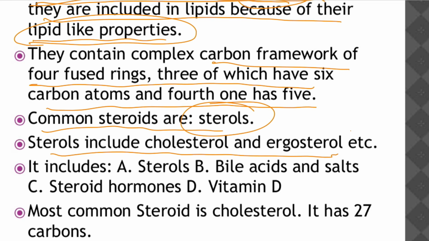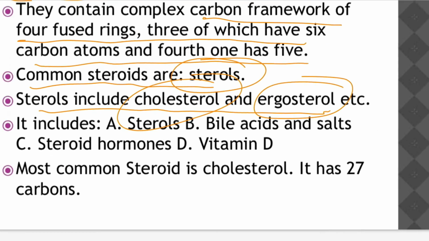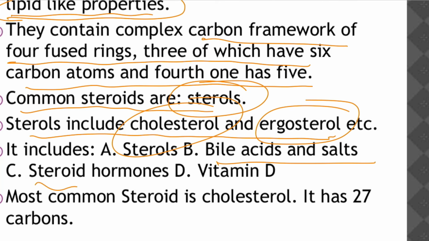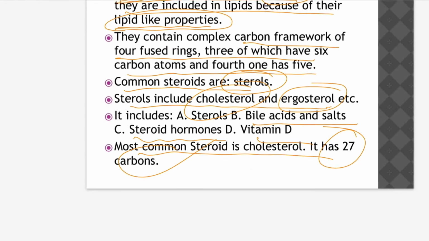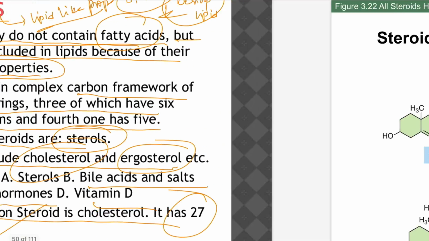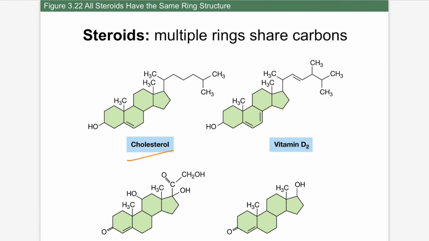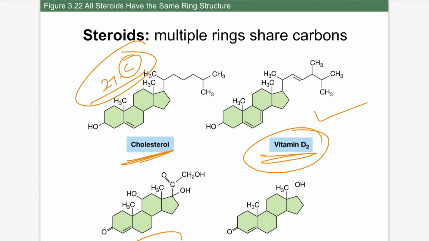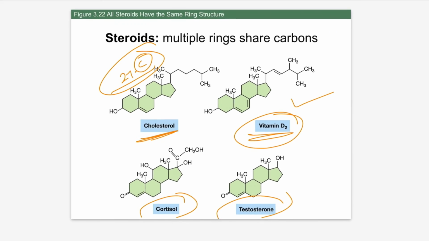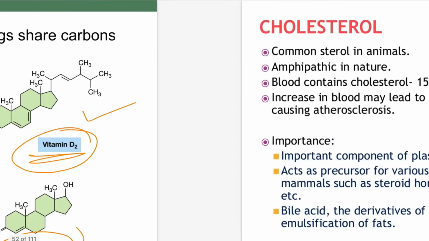Common steroids are sterols. Sterols include cholesterol and ergosterol. Steroids also include bile acids and salts, and steroid hormones. Vitamin D also is a steroid. The most common steroid is cholesterol, which consists of 27 carbons. You can see the diagrams. Cholesterol, which consists of 27 carbon atoms, is a steroid. And vitamin D2, cortisol and testosterone, these are all steroids.